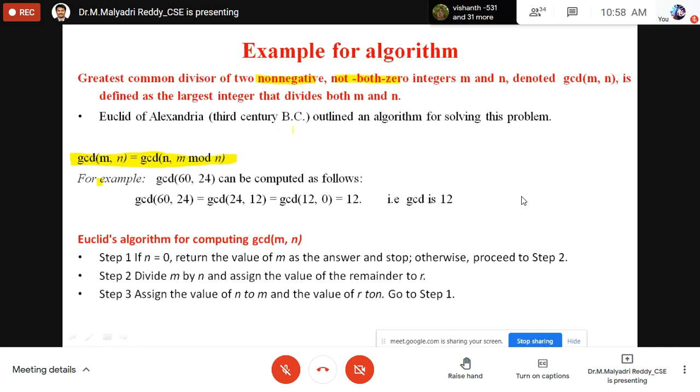That is the condition. So GCD of 64 and 24, how will you get it? Basically modular logic: GCD of n and m mod n. Output is 12.